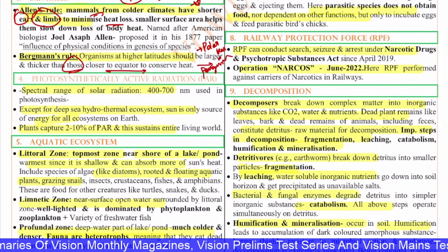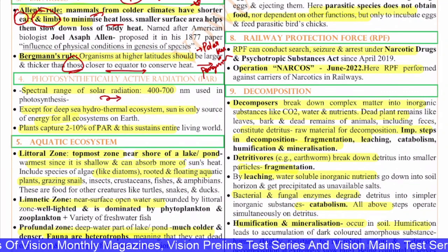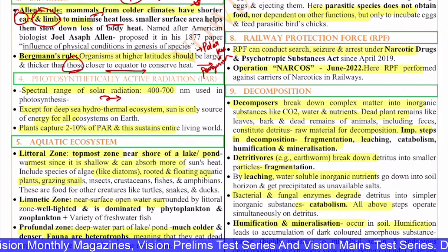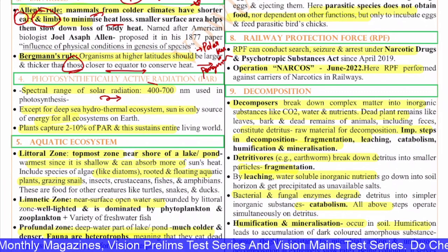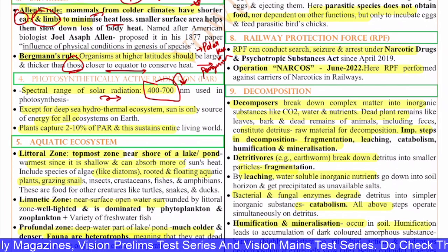Photosynthetically active radiation is the spectral range of solar radiation for photosynthesis to take place. There is a specific spectral range, and only that range will be used by the plants, that is 400 to 700 nanometers. Only this is used in photosynthesis by the plants.